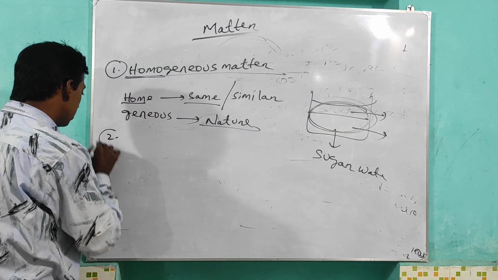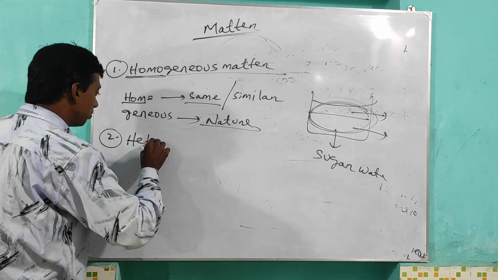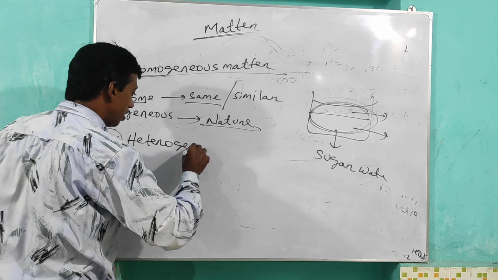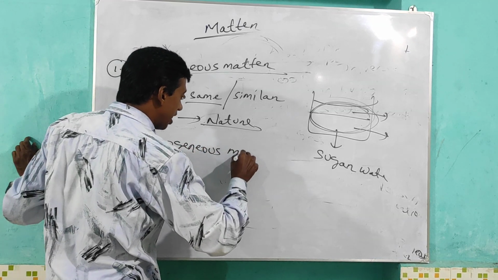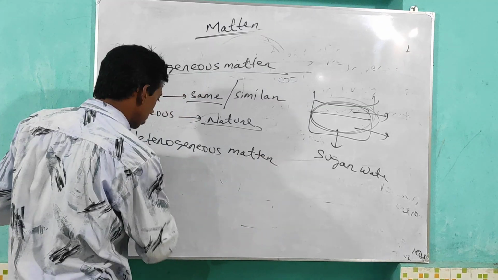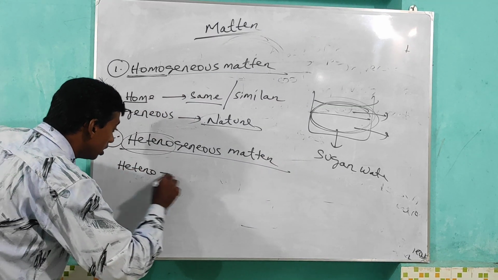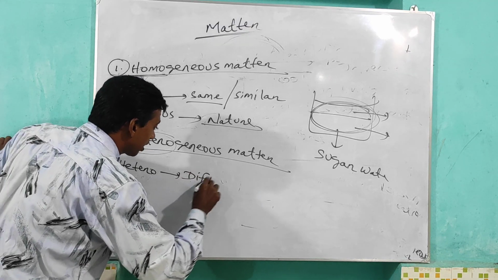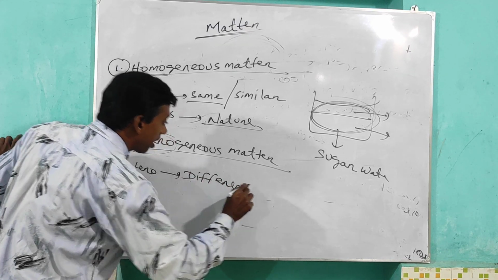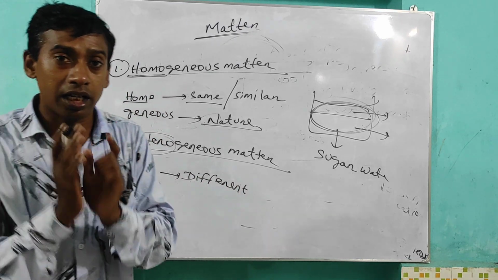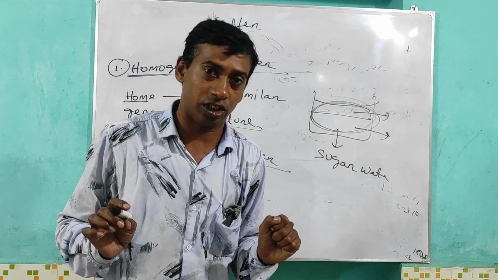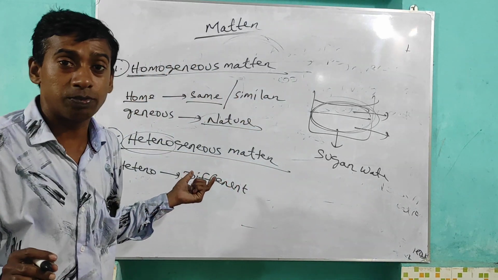Second one, heterogeneous matter. What is heterogeneous matter? Hetero means different or dissimilar. If in a matter the particles present have different nature, that is called heterogeneous matter.